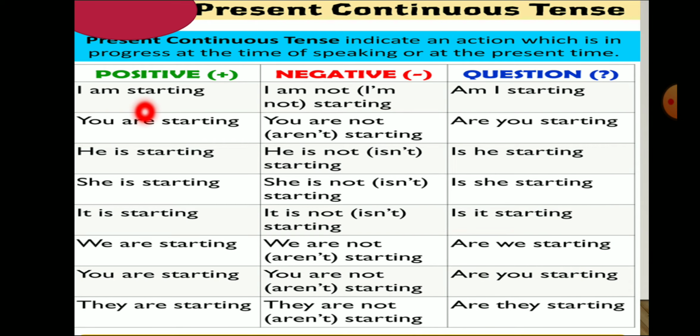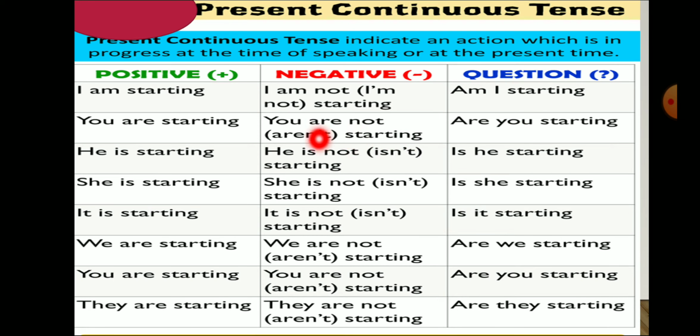Let's see the first example. I am starting. Negative sentence of this sentence: I am not starting. Then, am I starting? We have seen these examples before, but this is the whole chart. These examples we collected in one chart.